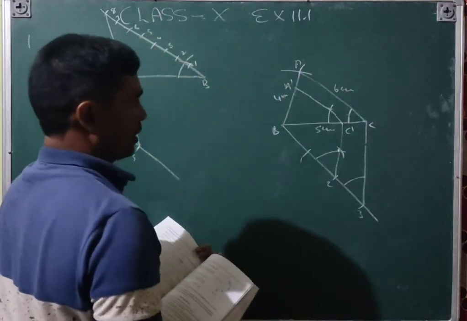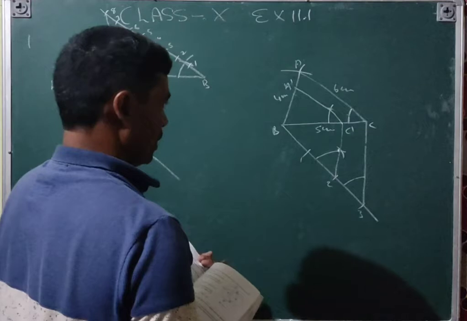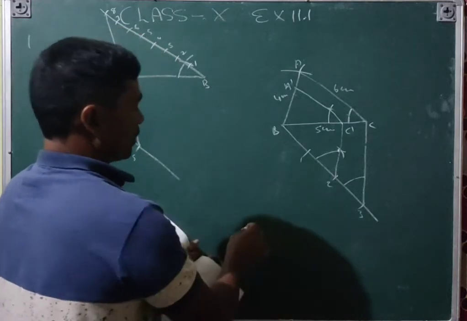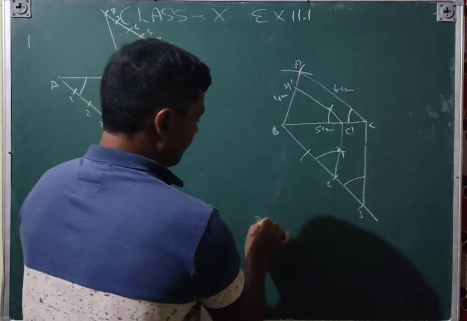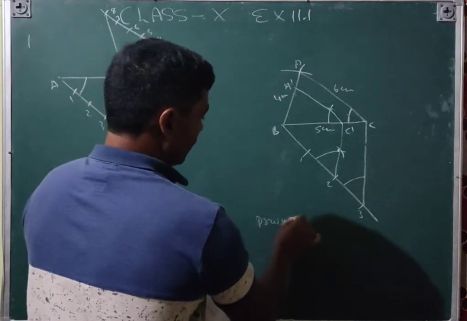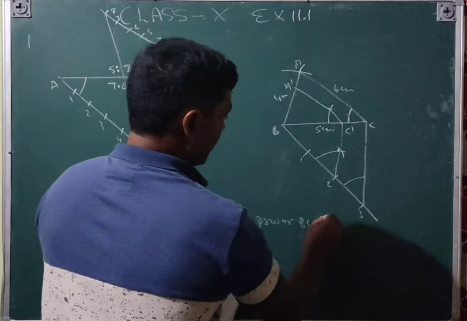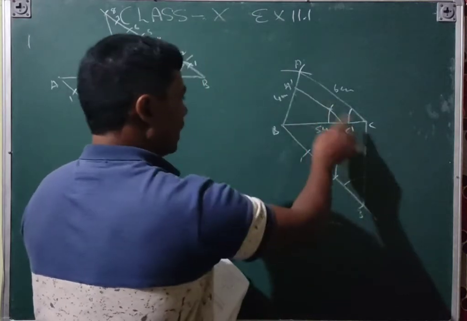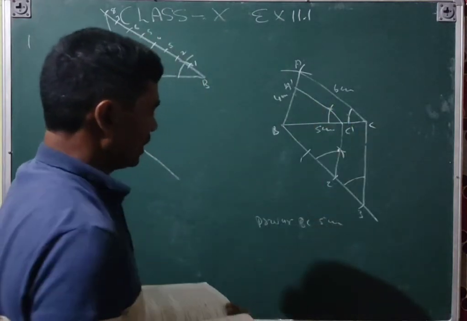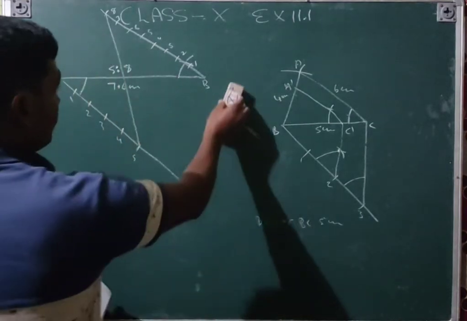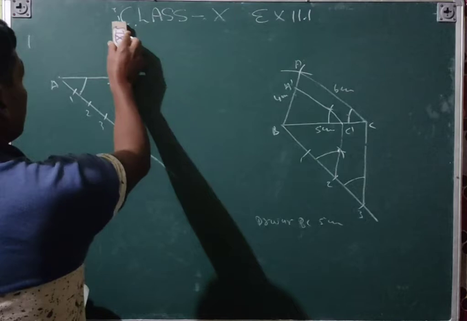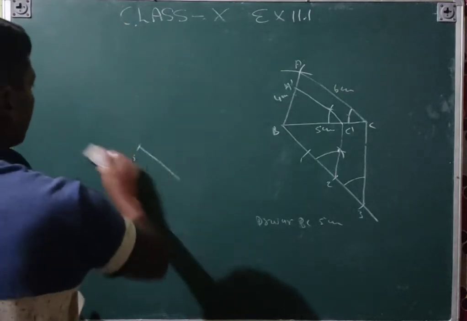And for the steps of construction, how you have done it, you will write. First of all you have written: draw BC, draw BC 5 centimeter. And then similarly, step by step, you will write the steps of construction. This was the second question.